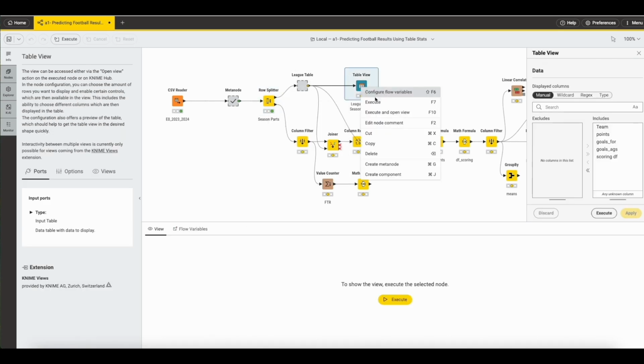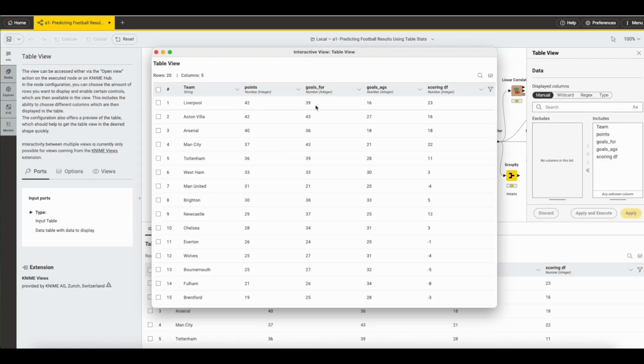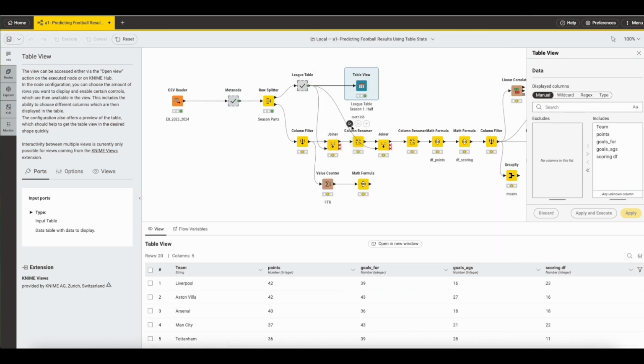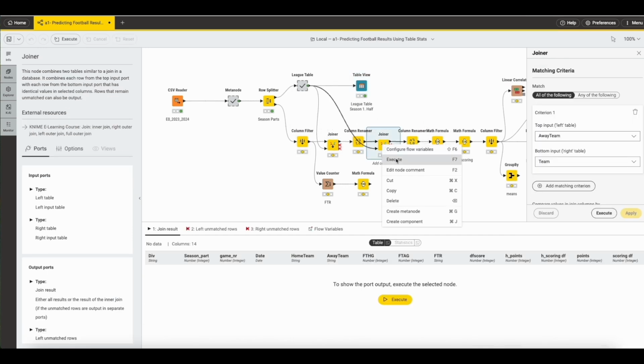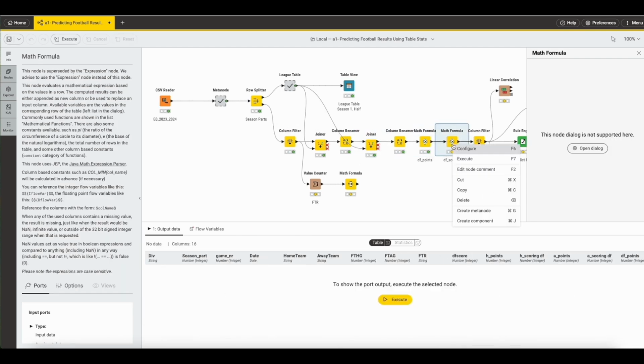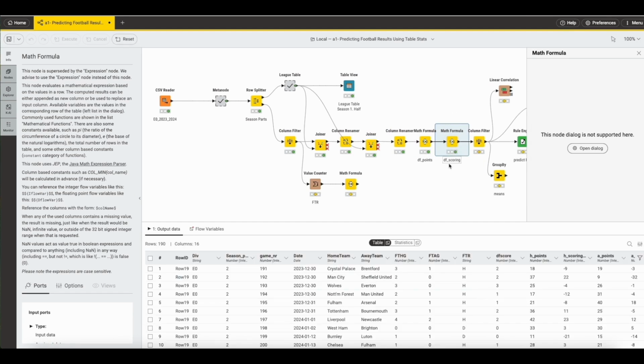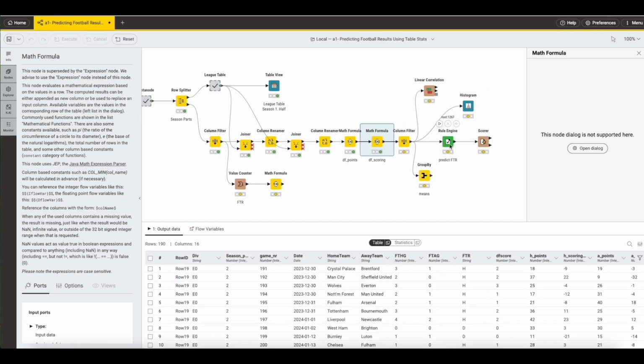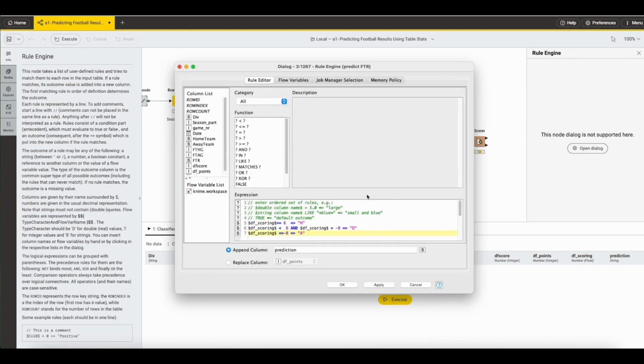In the first half, we calculate the table of points earned, goals scored, and goals conceded using the statistical values listed here. Then we make a prediction for the second half of the season. Here, we add all the values, create various indicators, and then use this specific indicator of goal difference. We use the goal difference to create a model with the rule engine, which then states, if the difference between goals scored and goals conceded is greater than 6, it will be a home win. If it is below -8, it will be an away win, and for values in between, it will be a